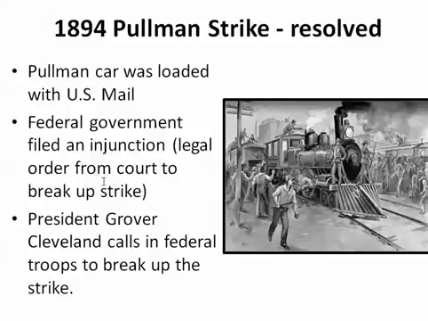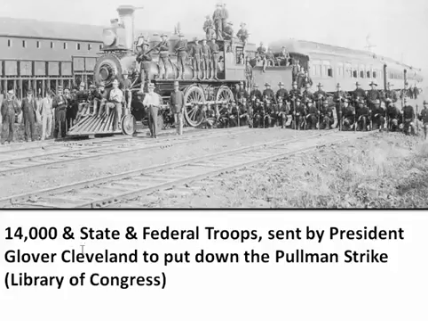So Grover Cleveland made this a federal issue and sent an injunction through the court, because a U.S. mail car had been destroyed in the fire. And so President Grover Cleveland called out the federal troops, and they put an end to the strike. Over 14,000 federal and state troops together, sent out by President Cleveland, put down the Pullman Strike eventually.